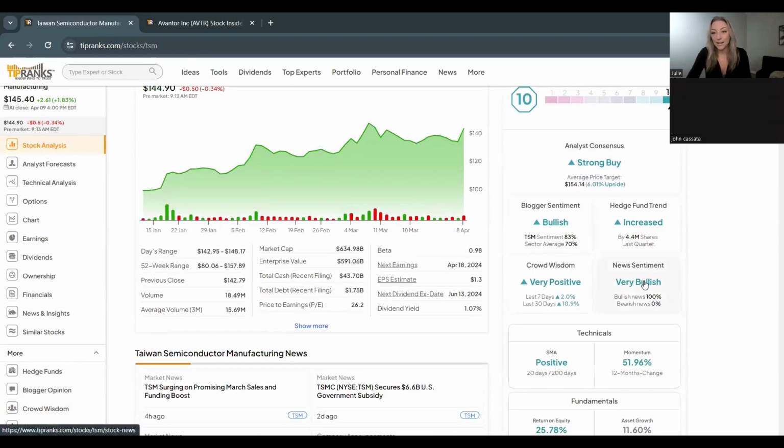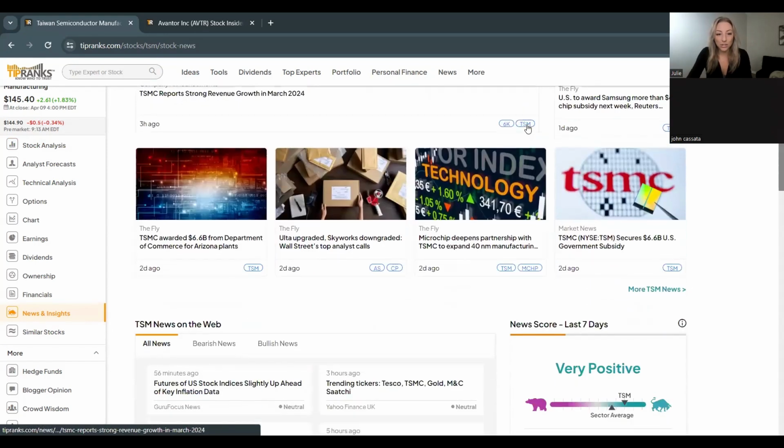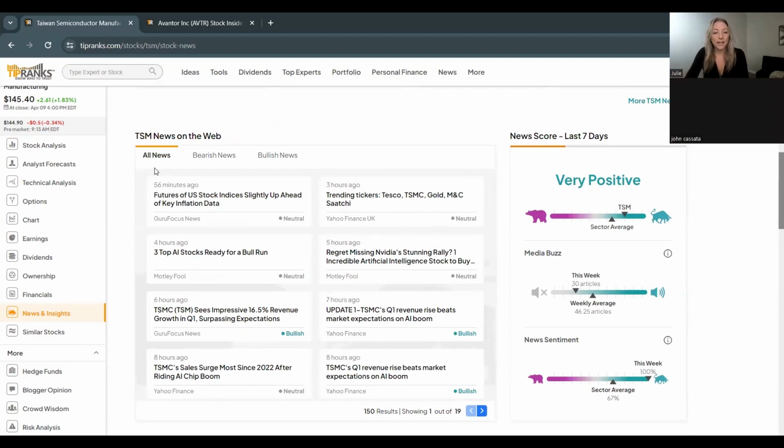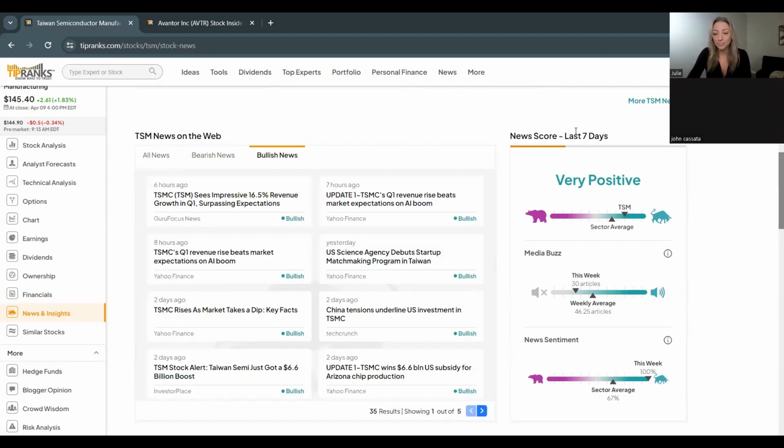News sentiment here, when we look at the Smart Score, is very similar to the blogger sentiment where we are scanning all those financial websites, and it's going to show you down at the bottom here the trends. So it's going to have all news where you can quickly come and check out news articles regarding the stock. You can sort by bearish or bullish news here as well. And then it's going to give you the overview.